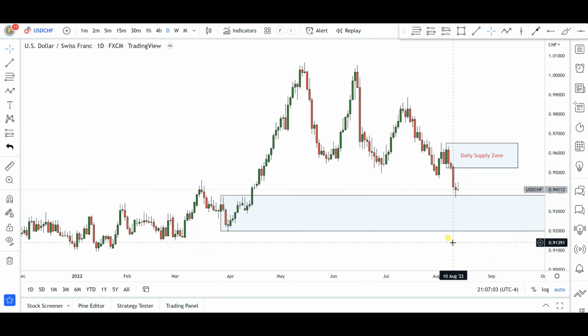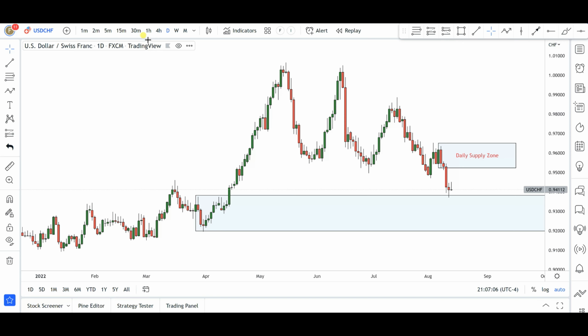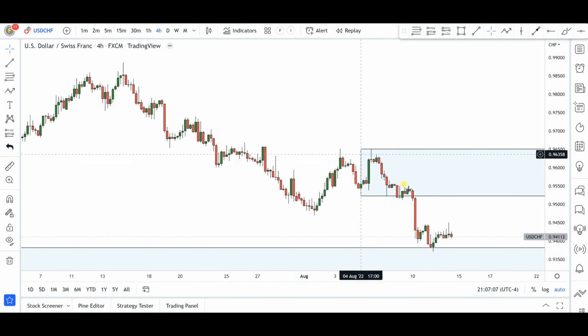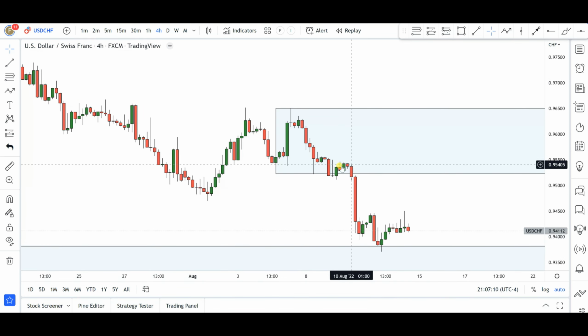Okay, that's pretty much what I can see in US dollar, Swiss francs. Now if we go into the 4 hours time frame, not much. Well, we do have obviously a supply zone that is forming in this particular area, right around that, let's say, 0.9525 level. Obviously, the supply zone that led to the break of this level of structure.